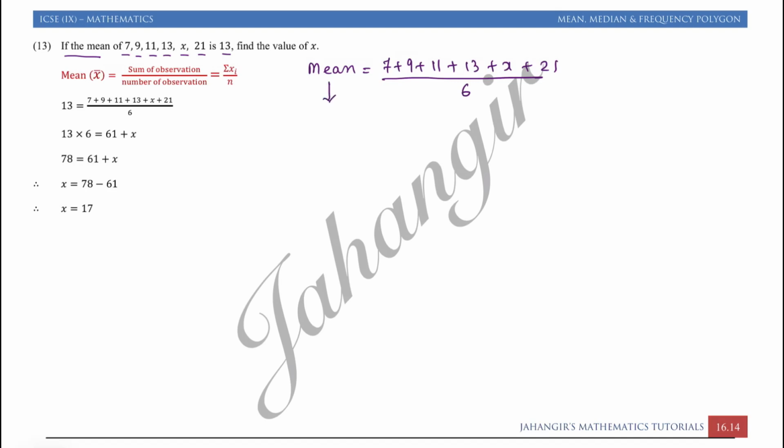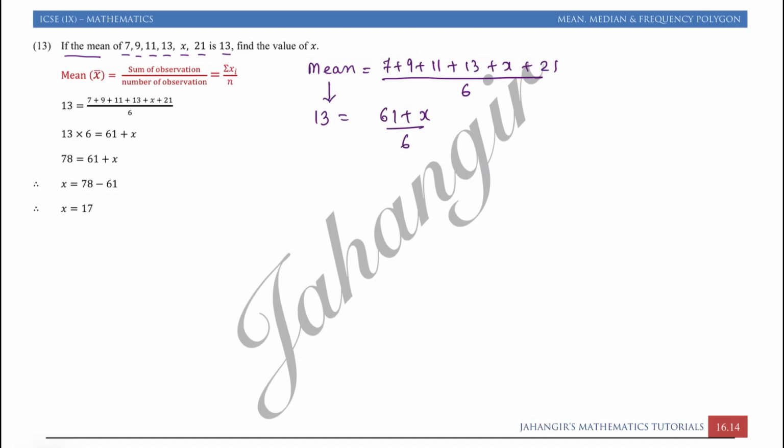But mean is given as 13, so we will write mean 13 is equal to, add all of them, 7 plus 9 plus 11 plus 13. So if we add up all of them, we will get 61 plus x, whole upon 6.